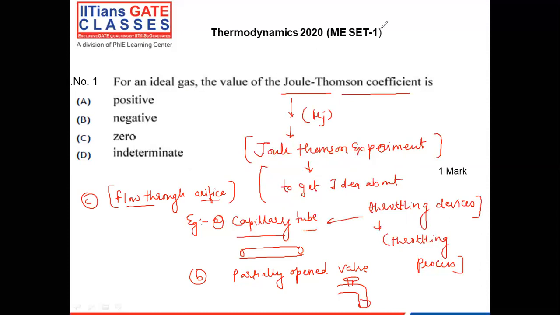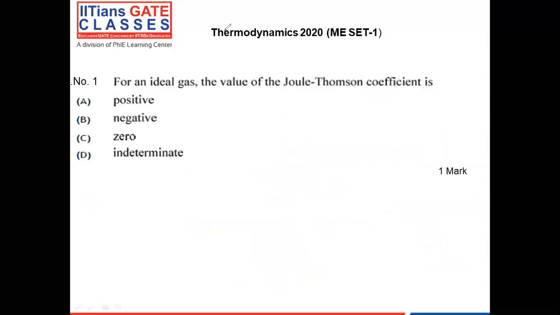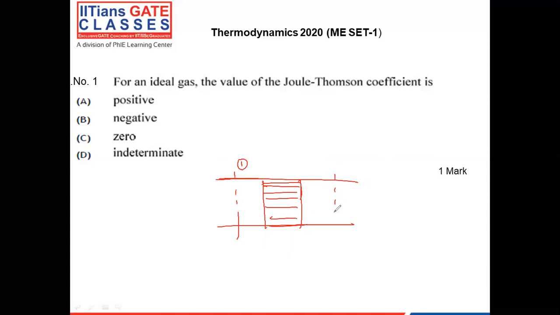Now, coming to the next part of this question, what is the Joule-Thomson experiment? Joule kept one porous plug in between. There is section 1, the inlet section, and section 2, the outlet section.